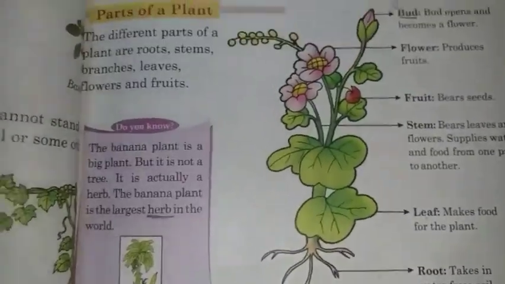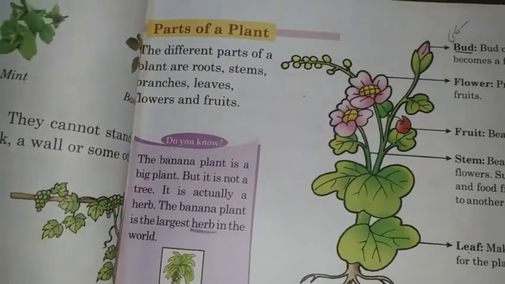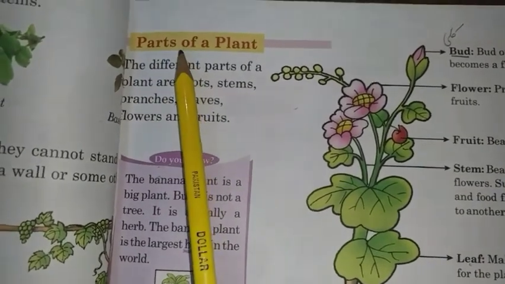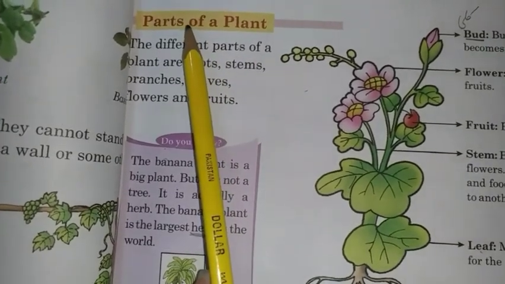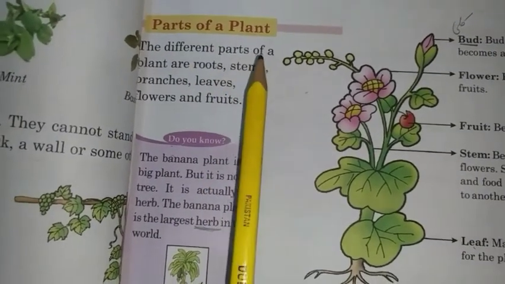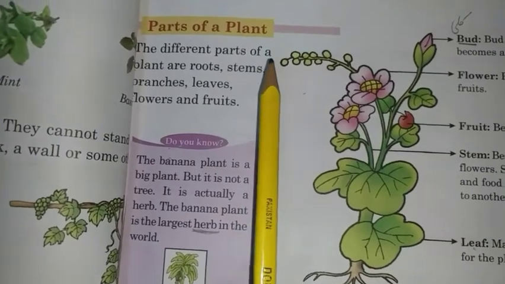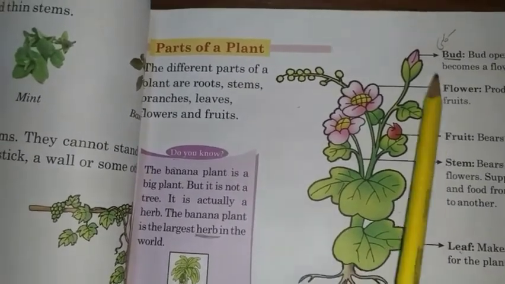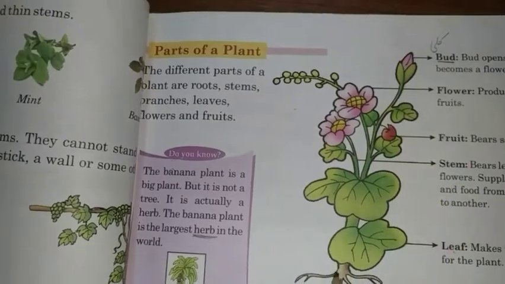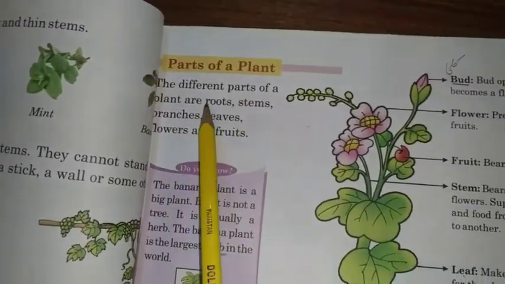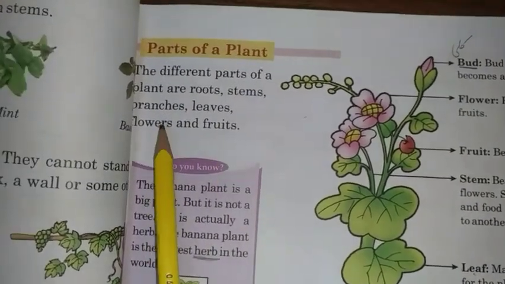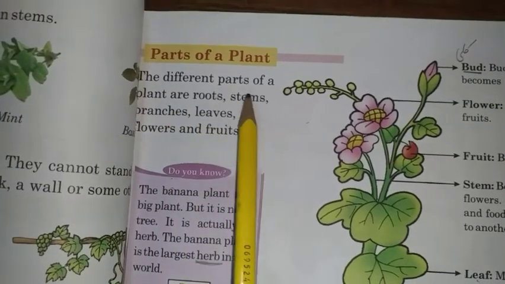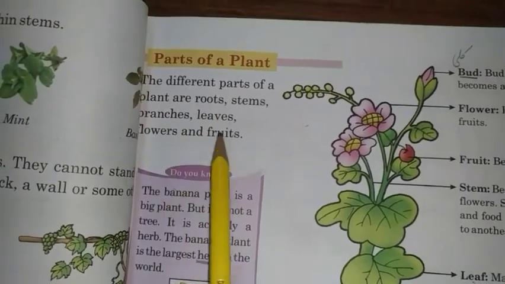Let's move to page number 11. Parts of a plant. Students, no two plants are the same. Plants have different parts and each part has its own function. We will learn about the parts of a plant. So let's start. The different parts of a plant are roots, stems, branches, leaves, flowers and fruits.